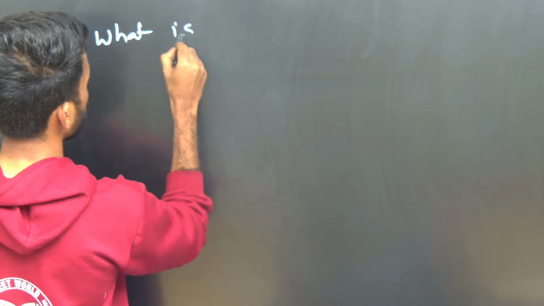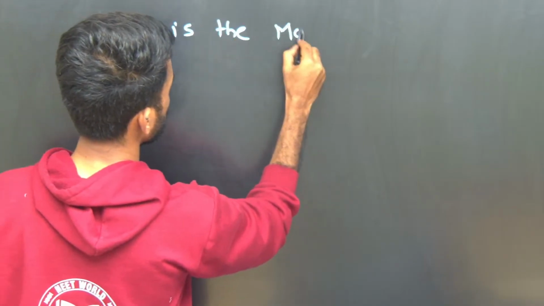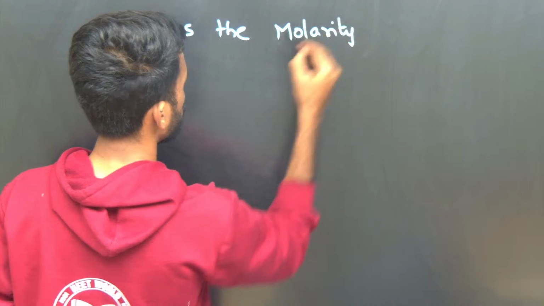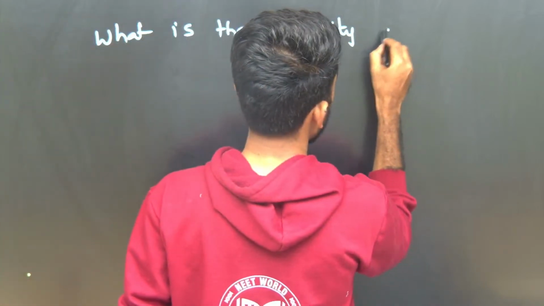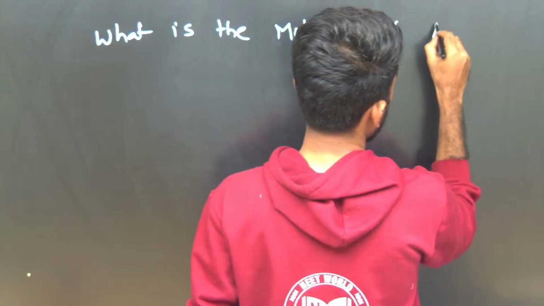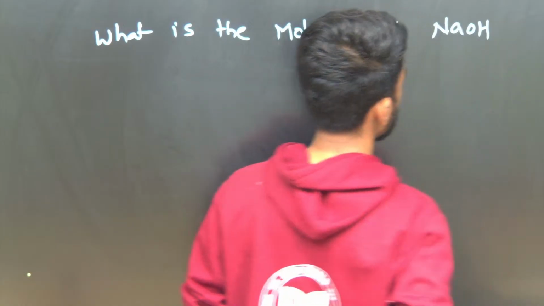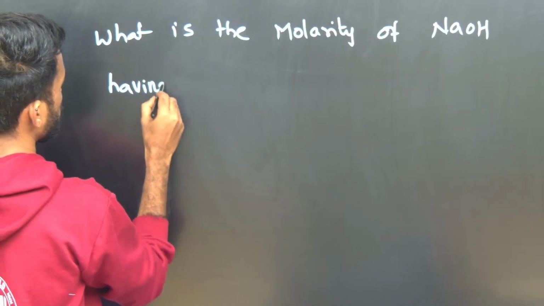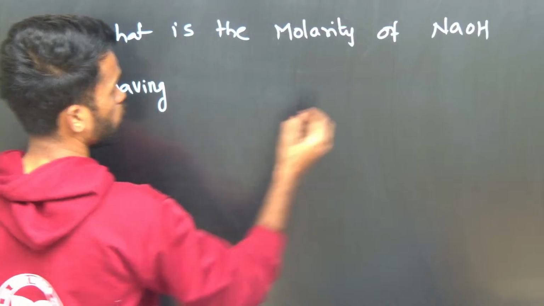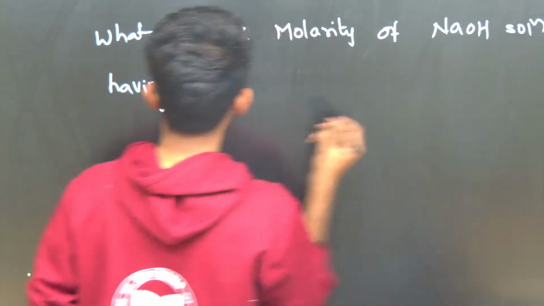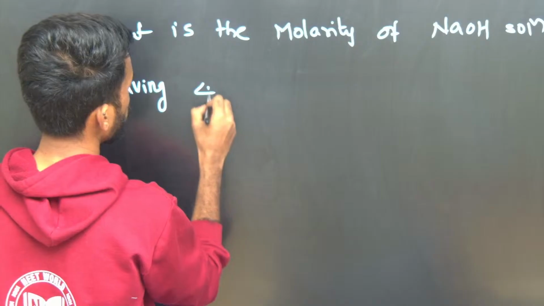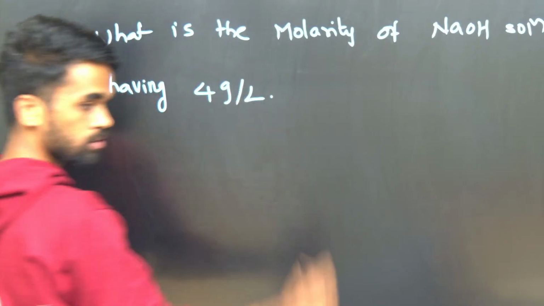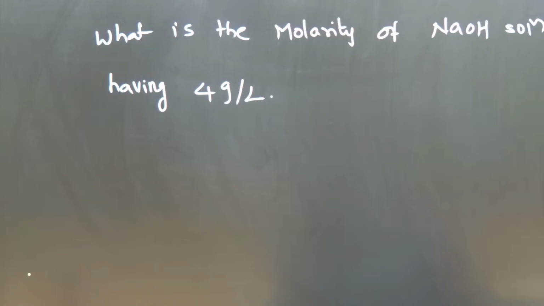What is the molarity of NaOH solution having 4 gram per liter? Tell me, what is its molarity? 0.4.